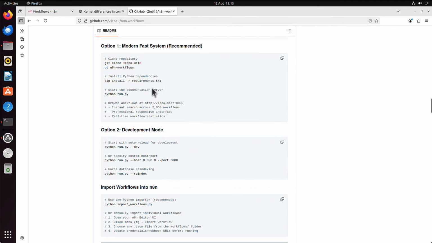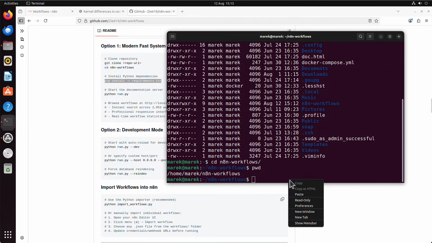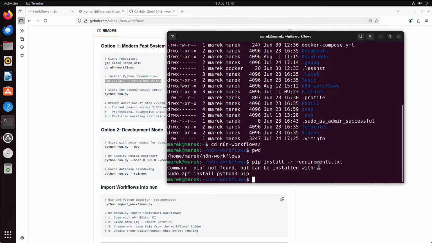What do we do next? It says to run pip install -r requirements. Oh, I don't even have pip installed here. Let me just copy this. Ubuntu tells me what to do. I paste the command.